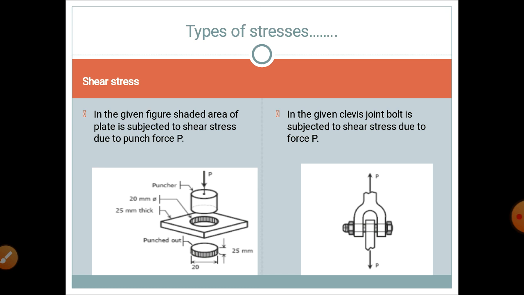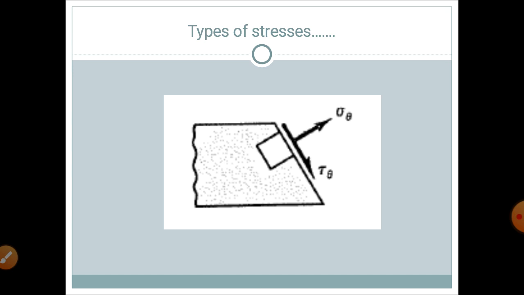And the second figure is the figure of a Knuckle joint. Due to the load P, you can see the bolt will be subjected to shear stress, and that shear stress is acting on the cross-sectional area of the Knuckle joint bolt. Now here you can see the representation of normal stress and shear stress. The normal stress is represented by the letter sigma, and the tangential stress is represented by the letter tau.